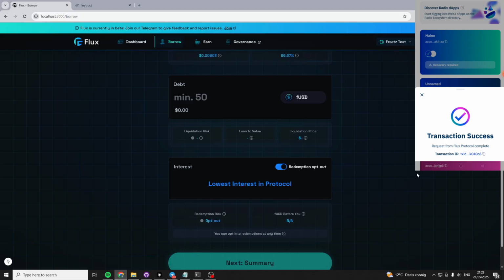If you opt out of redemptions, you cannot be redeemed, but you will automatically use the lowest interest rate in the protocol. So if there's 10 loans and all of these loans have a 20% interest rate and one has a 15% interest rate, then this loan will also make use of the 15% interest rate. And then once the 15% interest rate is closed, then the interest rate of this new loan will increase to 20%, such that it always matches the lowest interest rate in the protocol.